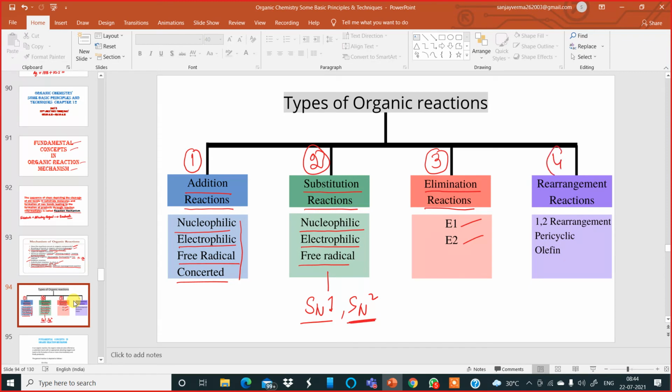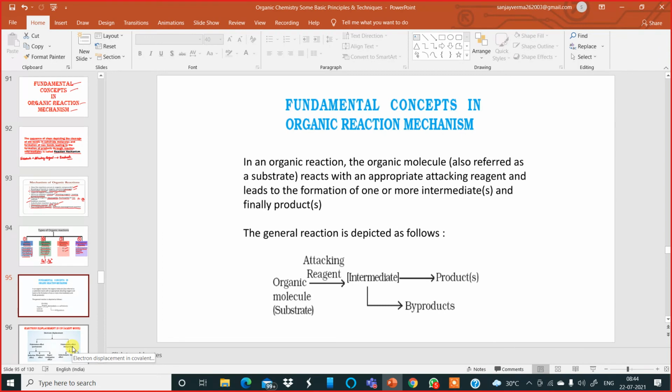And the fourth type of chemical reaction is called rearrangement reaction, where there is 1,2 rearrangement, alpha beta rearrangement, or pericyclic rearrangement. Olefin means rearrangement in case of alkenes. So these are the four types of organic reactions which we'll be learning in this chapter briefly. Now, moving further to the next slide.